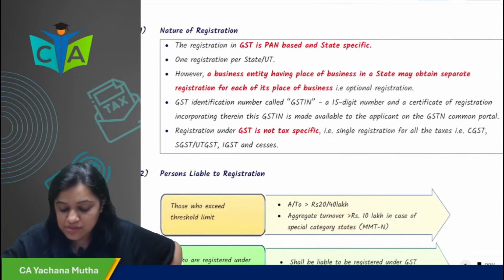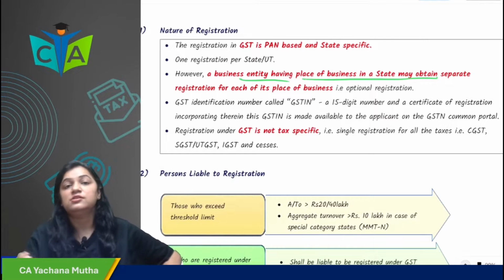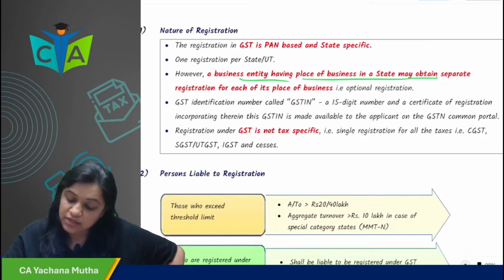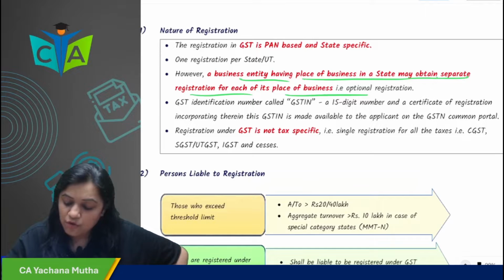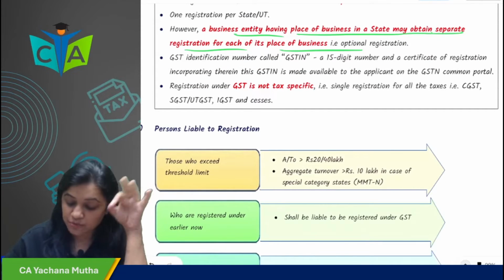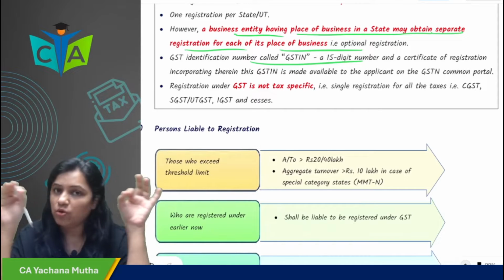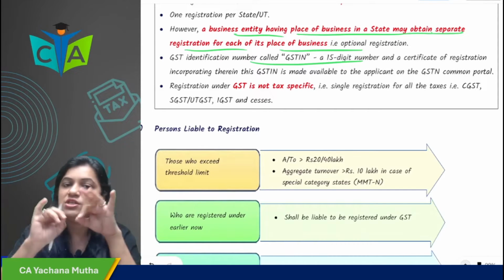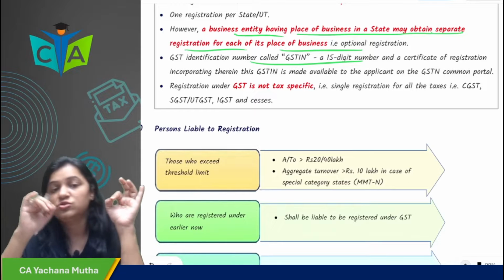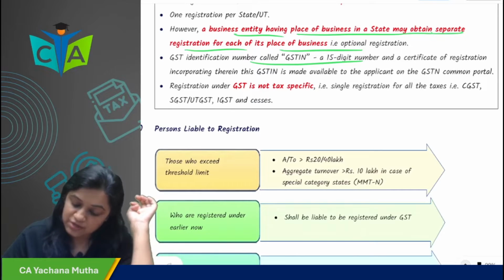But if the business entity has multiple places of business in the same state, then it is on their option, and it is optional that they can take separate registration for each place of business. Your PAN number is 10 digit, but your GSTIN is 15 digit. Out of that, the middle 10 digits are of the PAN number. GSTIN's full form is Goods and Service Tax Identification Number. That is a 15 digit number.